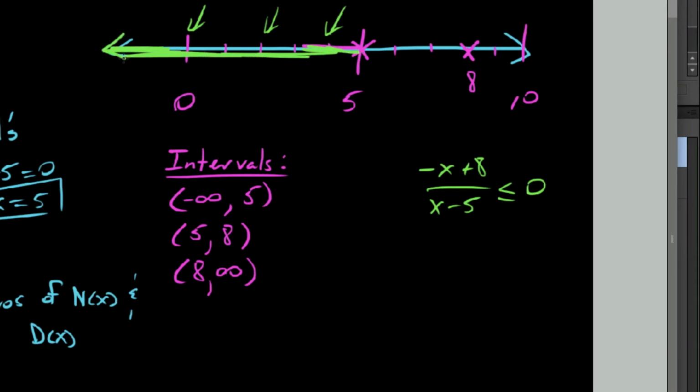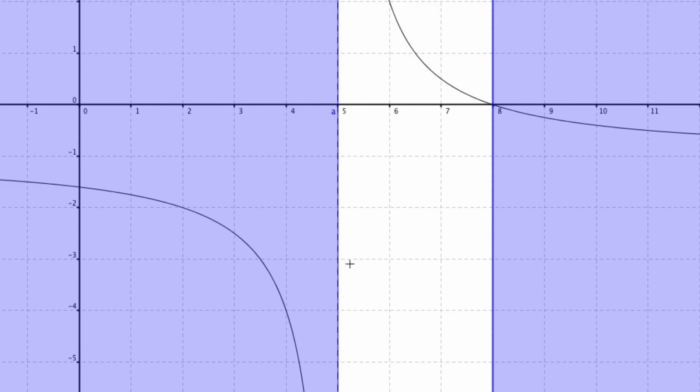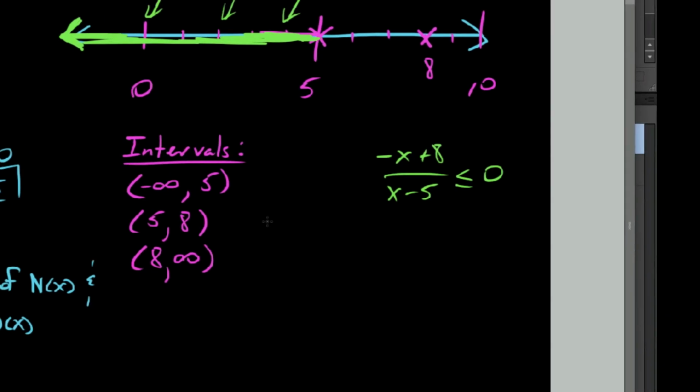Everything over here works. So we need to ask this question this time. Would I include 5 or would I not include 5? That is, am I going to put an open parenthesis here or should I put brackets here? And the thing here is this. Again, looking at the graph, there's an asymptote at x equals 5. And so the y values are not actually equal to 0 there. I mean, they are less than 0.